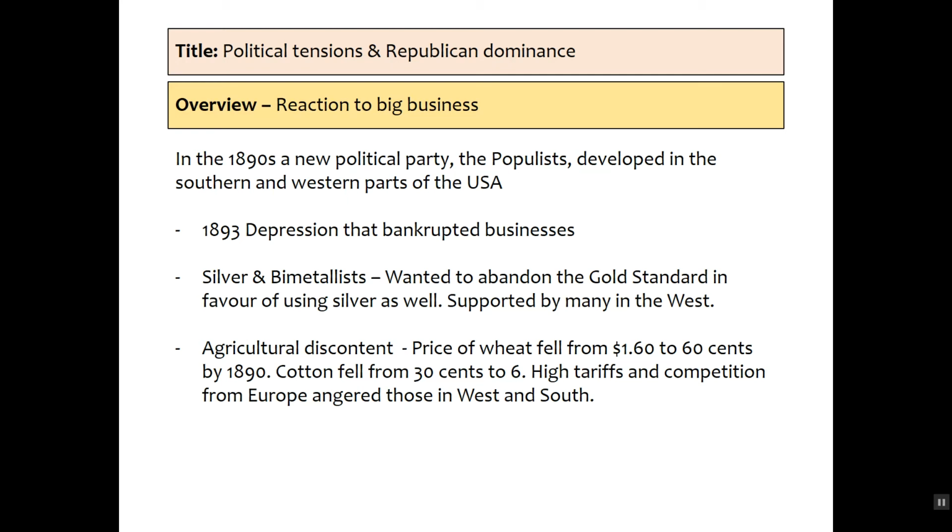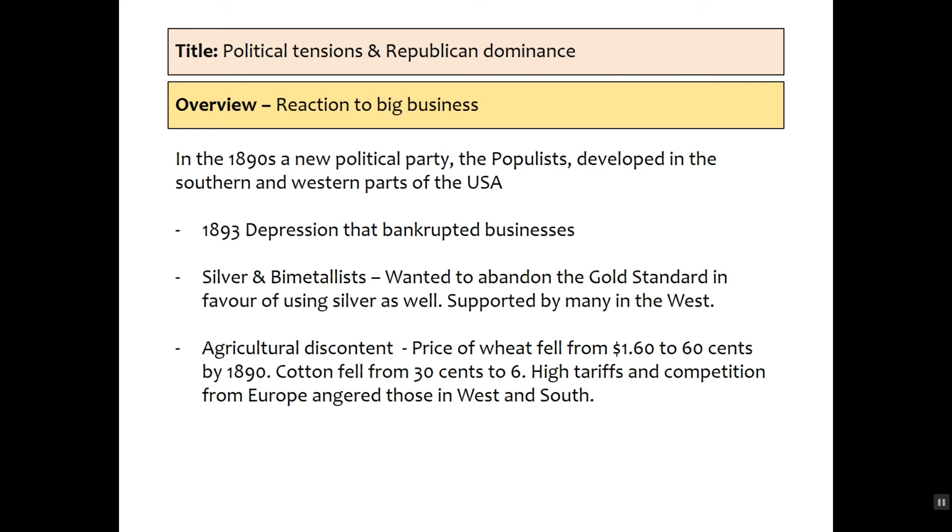We've also got a growing anger towards the gold standard, and that manifests in the silver and bimetallists. They want to abandon the gold standard, and they want to use silver as a means of currency. It's a much more complex reason than I've just gone into, and it's supported by many people in the West.